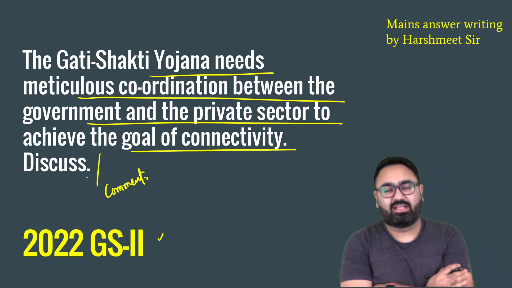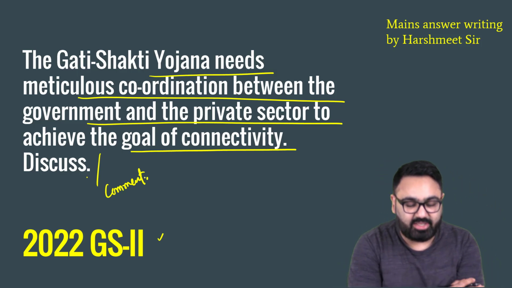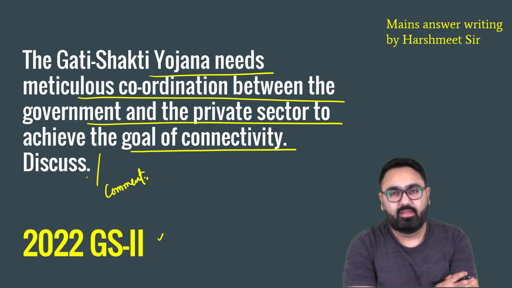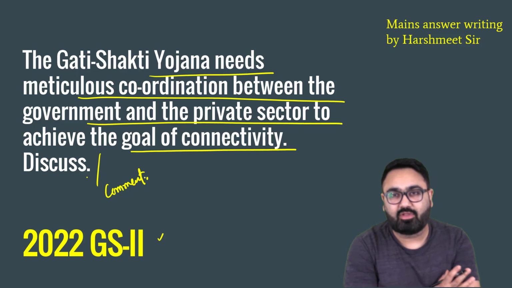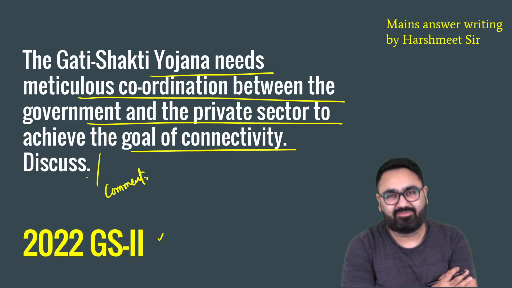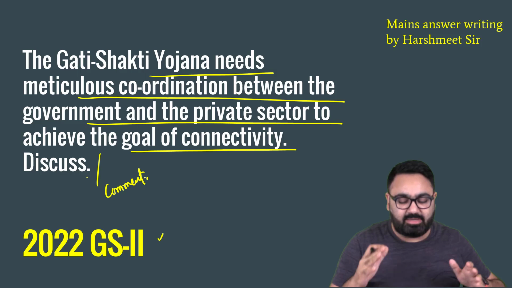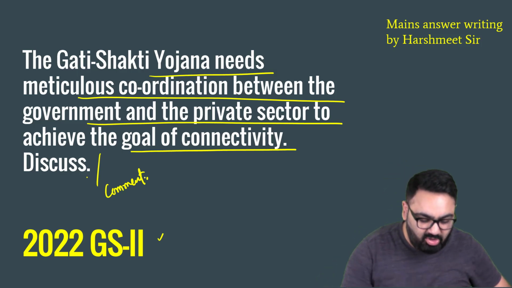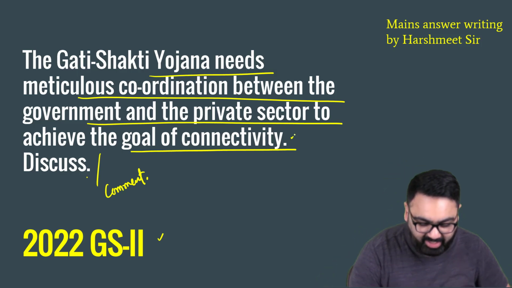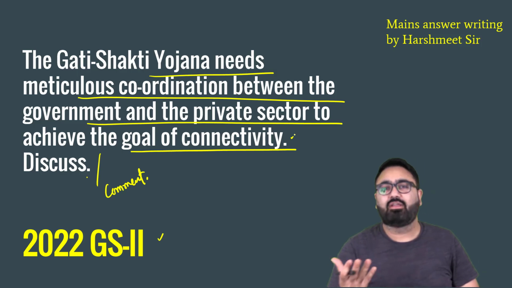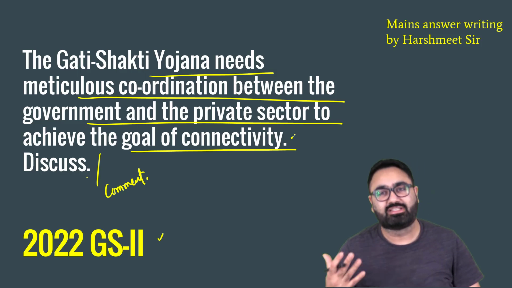Now, in these kinds of questions where they're asking you to discuss, comment, things like that, it means they are not specifically asking you anything. For example, they are not asking you how coordination will be done. They are not asking you what will be the cost of the coordination. They are not asking you any specific thing. They have just given a statement that coordination between the private and the government sector will be good. It will help us achieve the goal of connectivity. Fine. After that, they're just asking you to discuss.